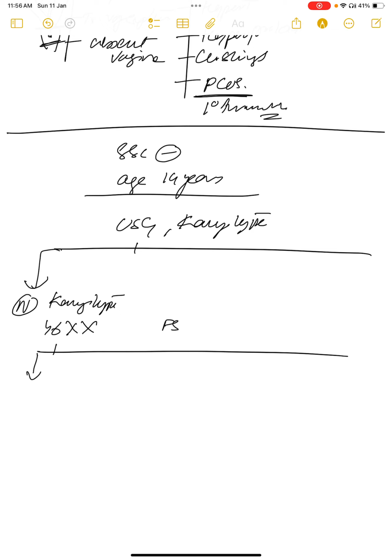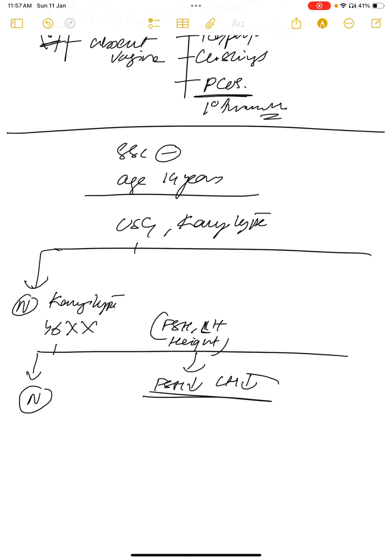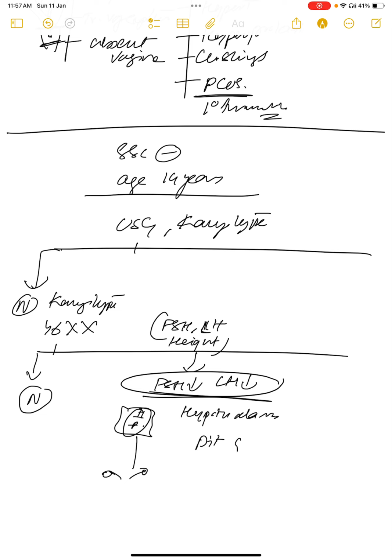If everything is normal, then you will see hormones. What hormones? FSH, LH, and height of that girl. If FSH is low and LH is low, that means the main big boss is gone. What is the main big boss in the HPO axis? The hypothalamus and pituitary, so there is a problem in the hypothalamus or the pituitary gland. At this point, you will see the height.